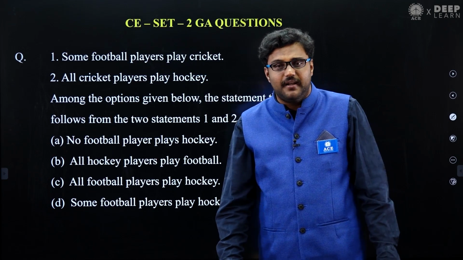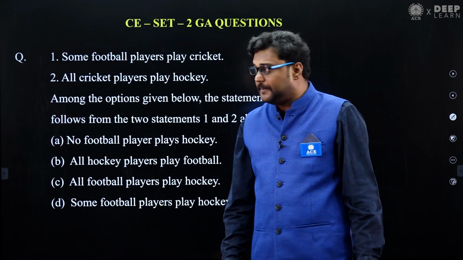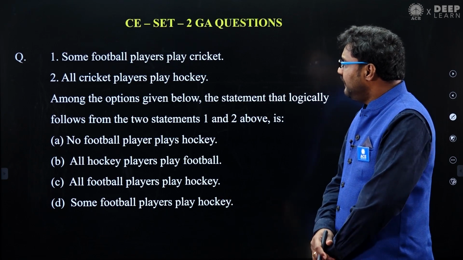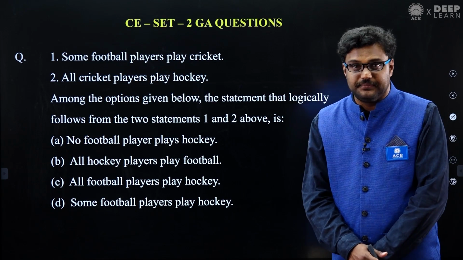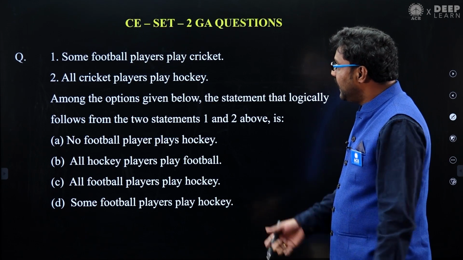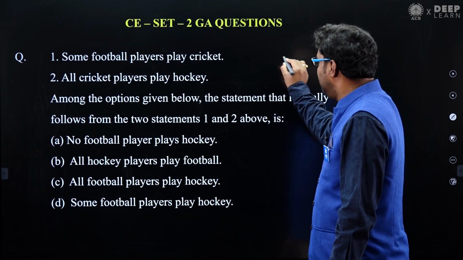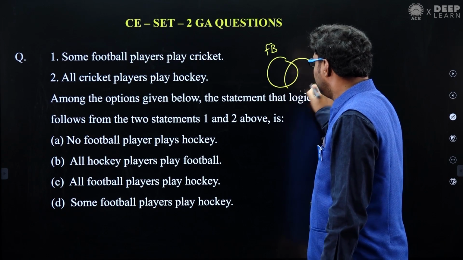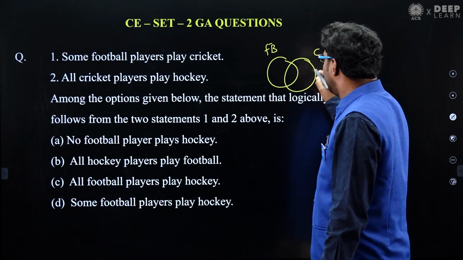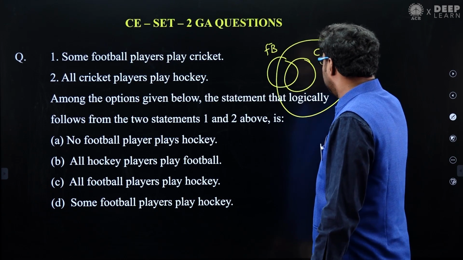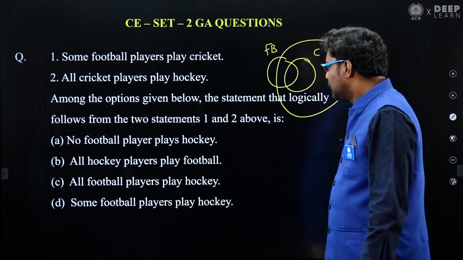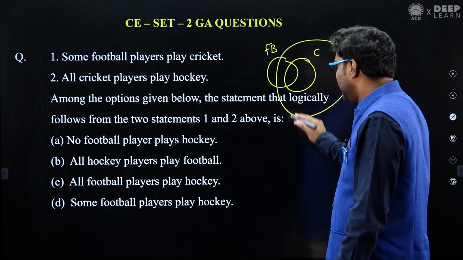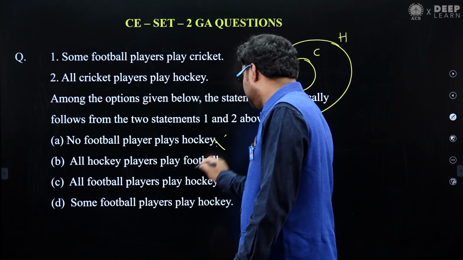See the next question, my dear friends, related to the syllogism concept. What is given? Some football players play cricket. All cricket players play hockey. So some football players play cricket, all cricket players play hockey. So "no football player plays hockey" is wrong.